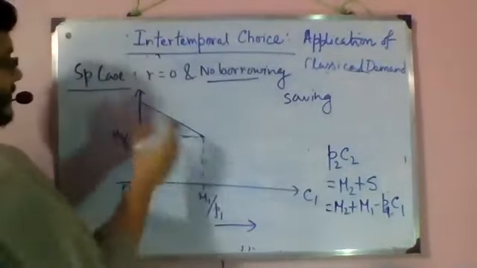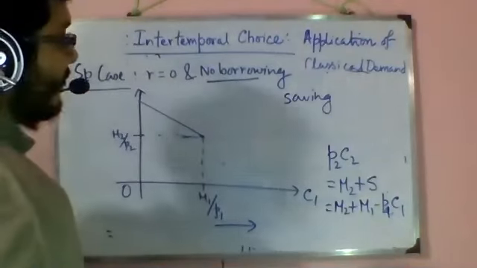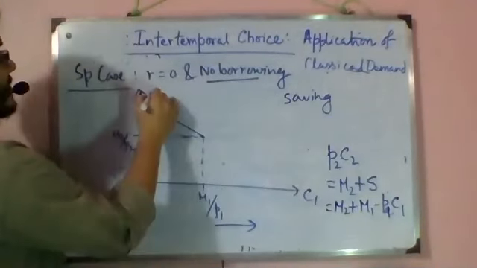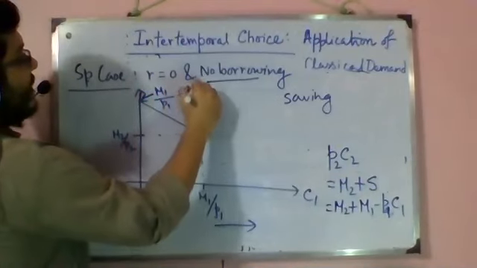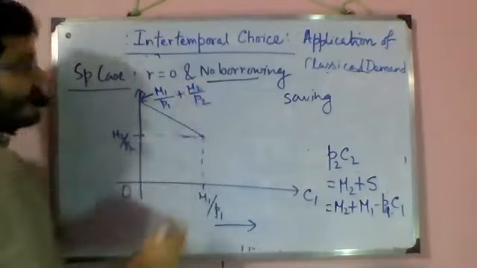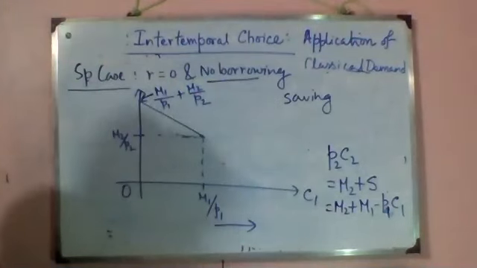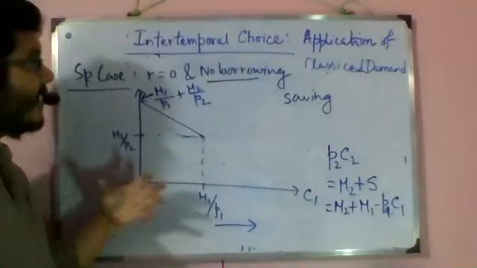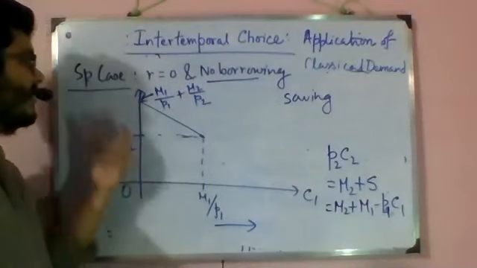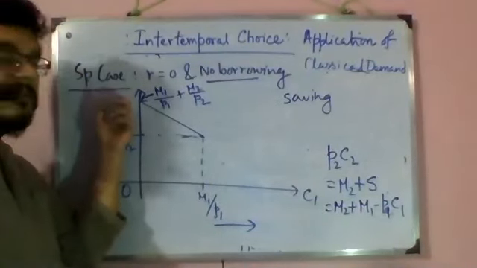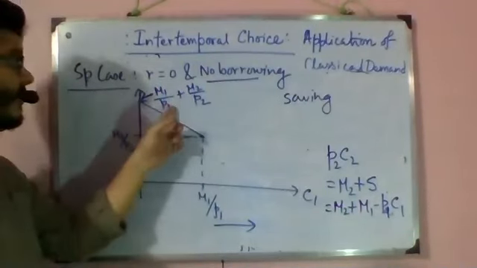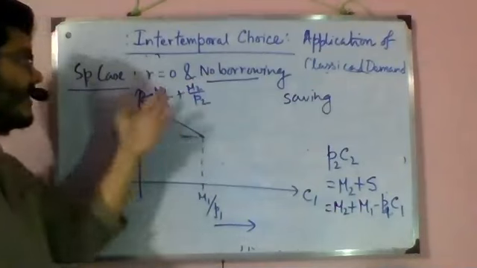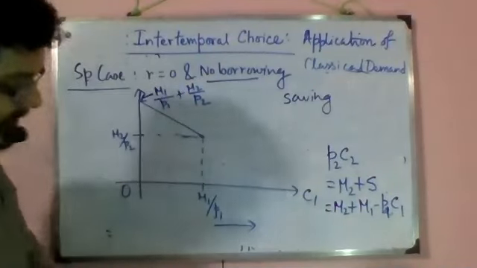And now if I think of the extremes, okay, now if I adjust, I'll get this point as M1 by P1 plus M2 by P2. So this extreme point shows that if C1 is 0, if I take the entire M1 money into the future period, it will become M1 by P1. The real endowment will become M1 by P1 plus M2 by P2, obviously because there is no interest. Okay.